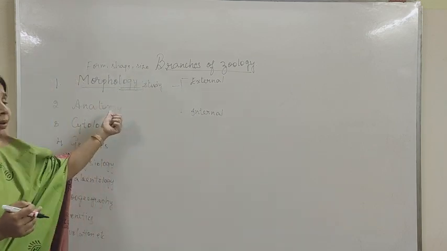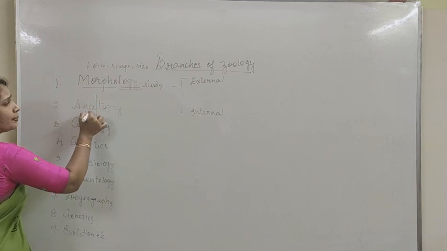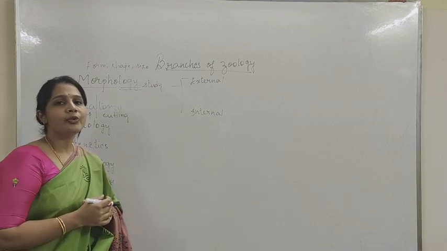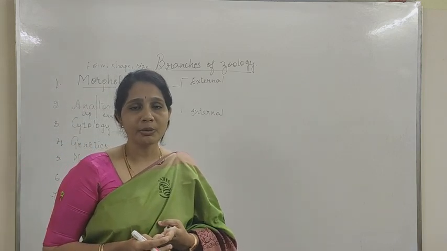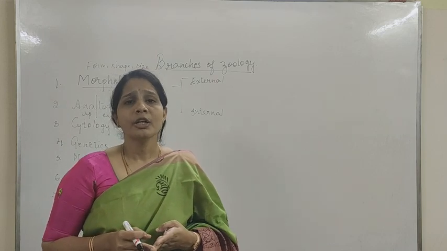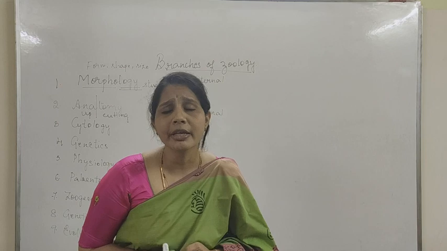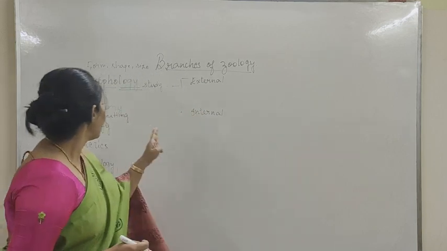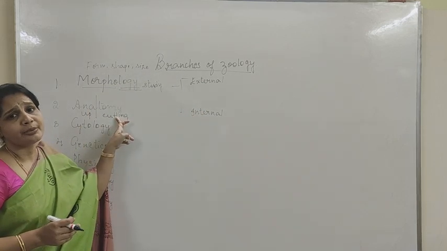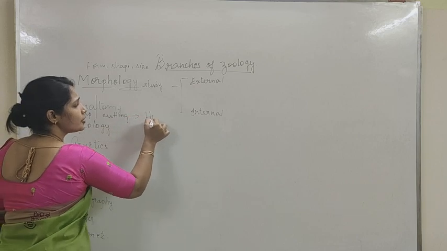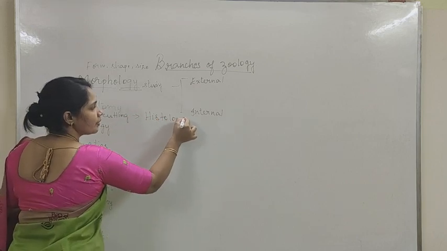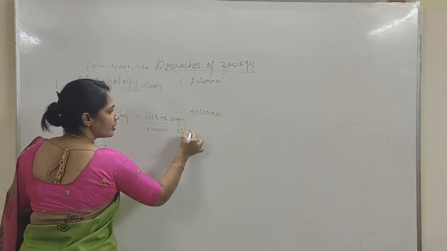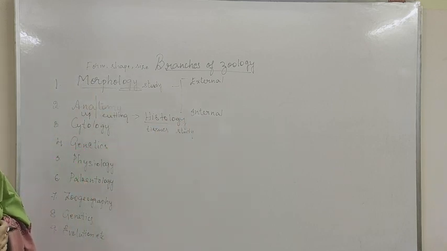Right? Next one. What is meant by anatomy? Ana is up, tomy is cutting. Right? So in anatomy, we need to cut open the organism to observe what is there inside. So once we open the organism, what are the basic things that we observe there? We observe the organ systems basically. Right? So that is what the study is known as anatomy, which includes even the histology. Histos means tissues. Logy is study. So the study of tissues is known as histology.